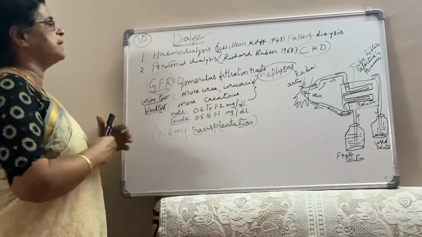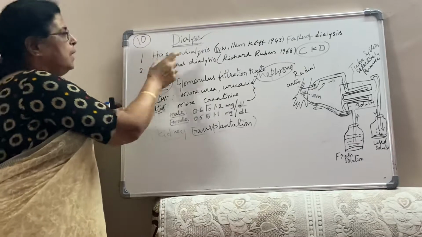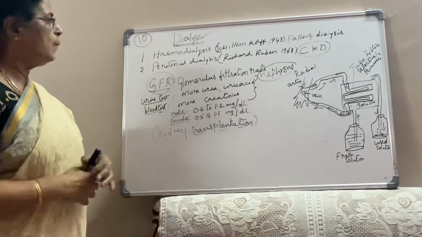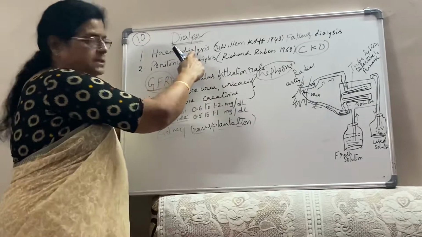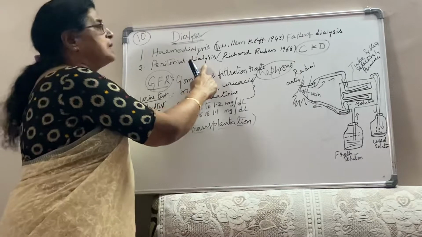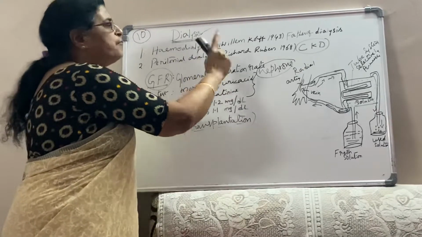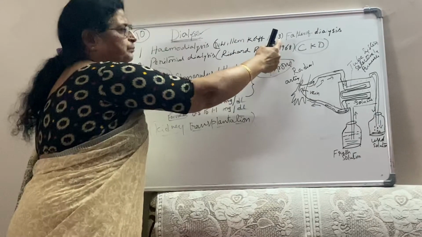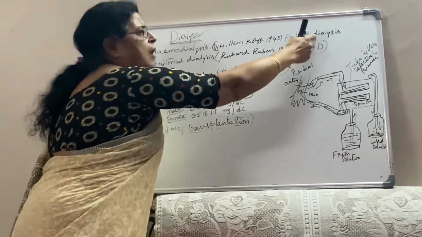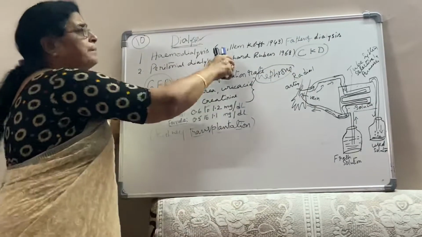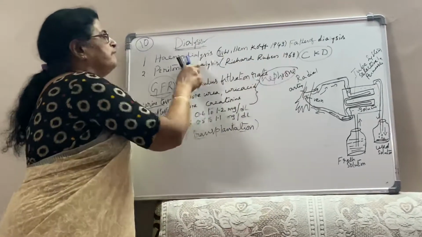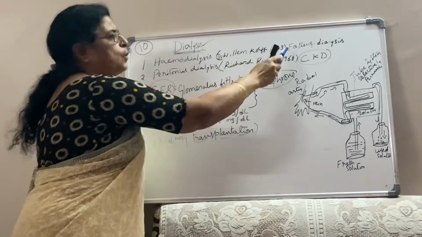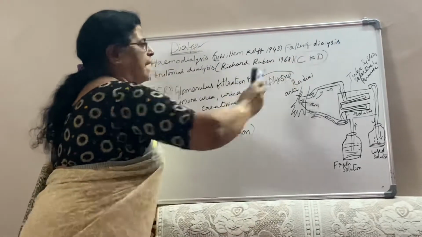There are two types of dialysis: one is hemodialysis, the second is peritoneal dialysis. Hemodialysis was first invented by Willem Kolff in 1943. In 1943 he invented the artificial kidney and found hemodialysis, so he is considered the father of dialysis.